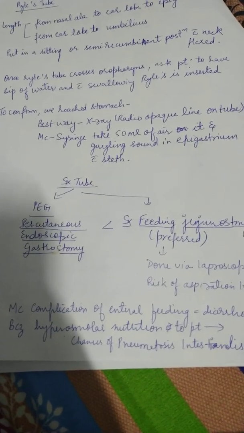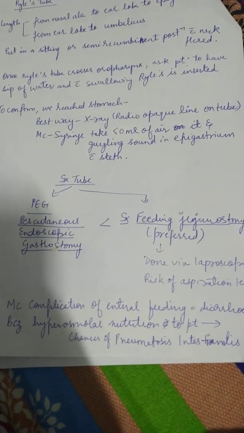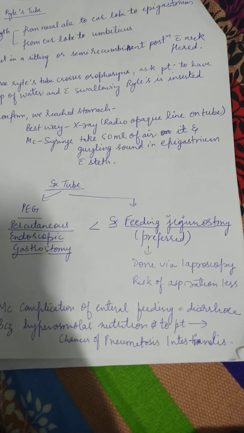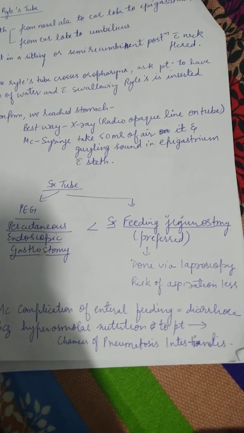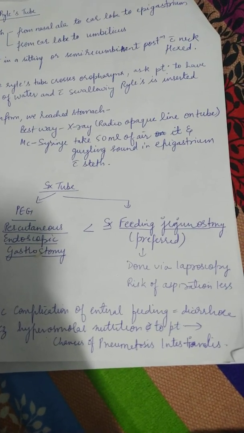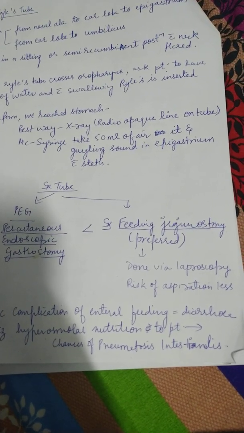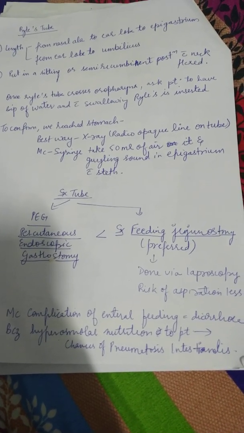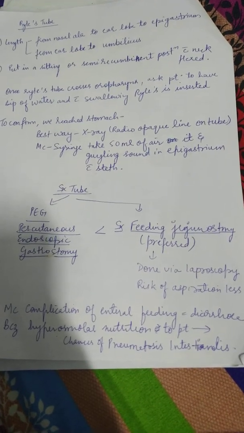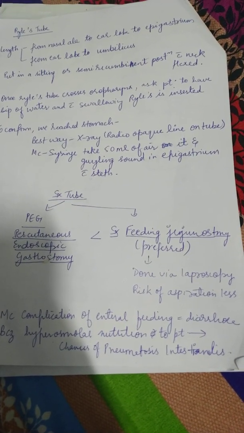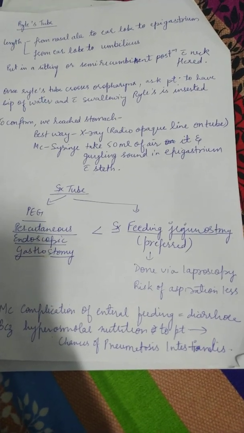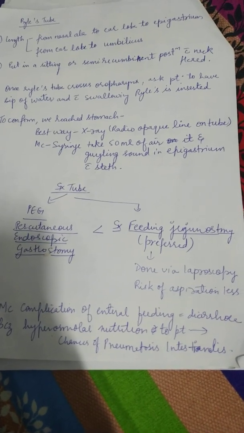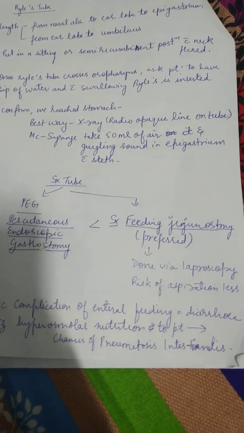For the surgical tube, there are two methods. One is PEG, percutaneous endoscopic gastrostomy, or feeding jejunostomy. Out of these, feeding jejunostomy is preferred. It is done via laparoscopy, and the risk of aspiration is less. There are some complications of enteral feeding, that is diarrhea, and there can also be chances of pneumatosis intestinalis. So no need to go into detail, just know that enteral supplementation of nutrition is done.